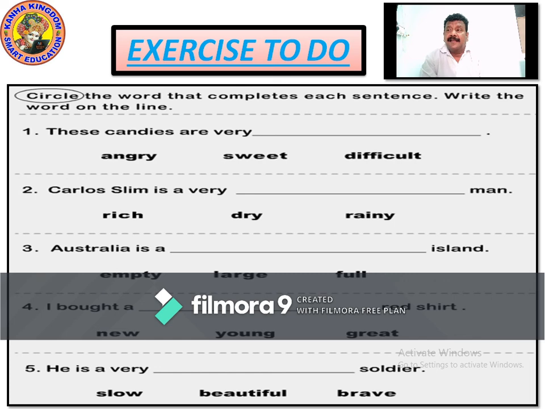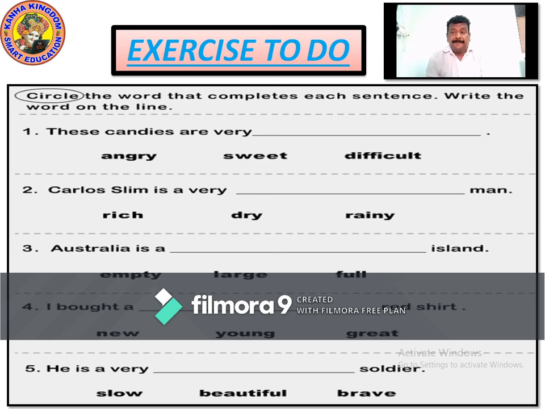Australia is a large island. What is an island? An island is a place surrounded by water, a piece of land where all 4 sides are surrounded by water. So Australia is a large island.